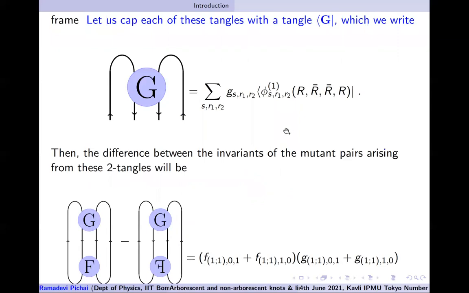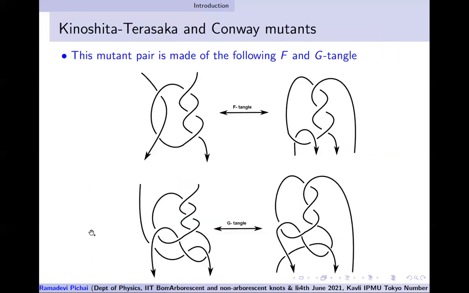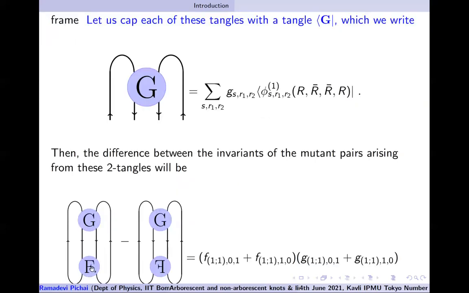Once we have the difference being non-zero, we just have to glue with this two-tangle and you get the difference between, this is one knot, and then this is a mutant partner because I've done a rotation in the bottom two-tangle. So the difference between a knot and its mutant partner turns out to be a product of these coefficients.